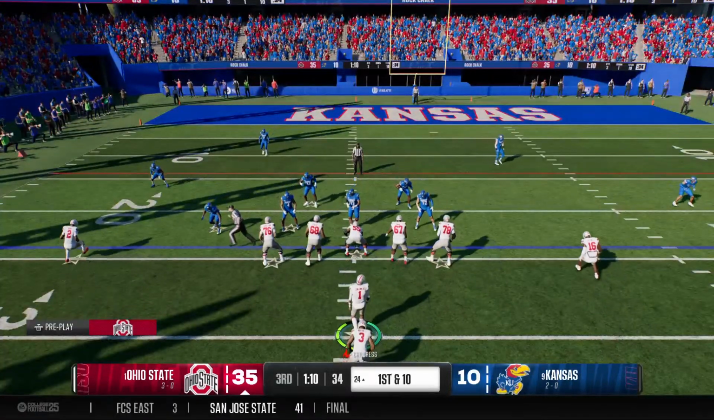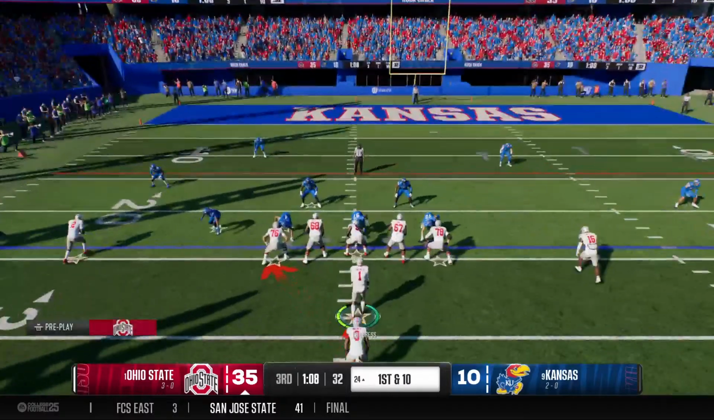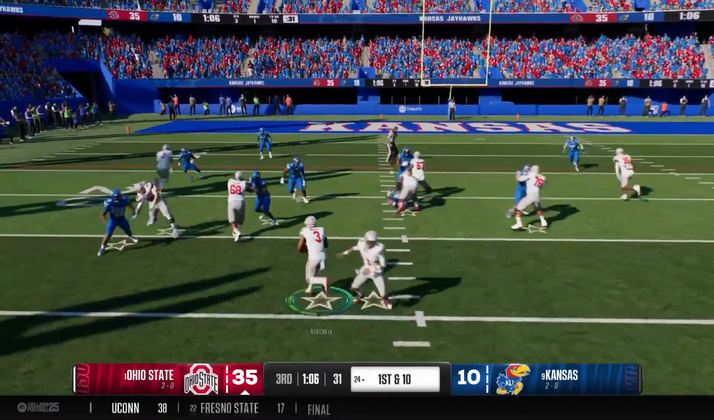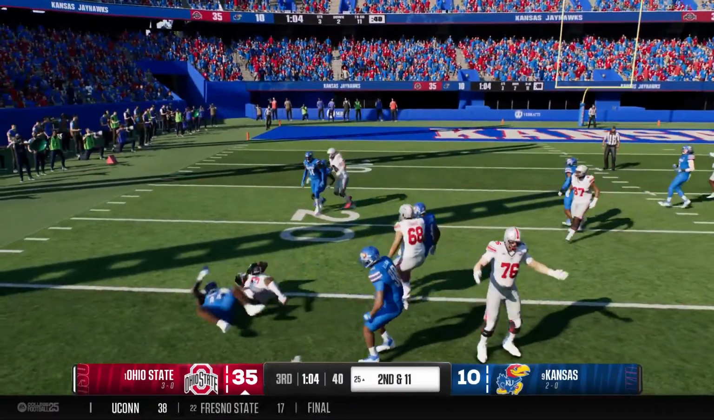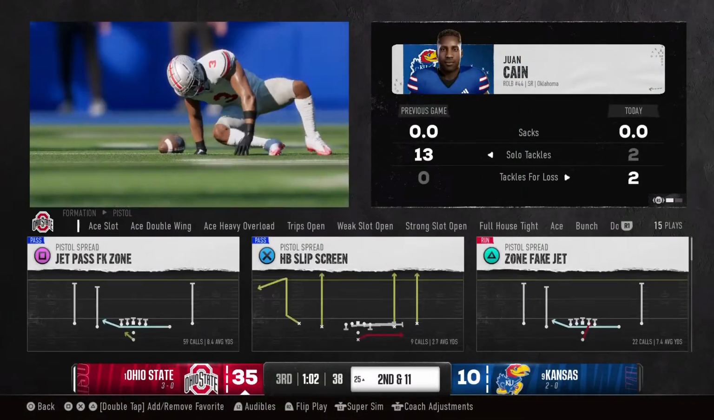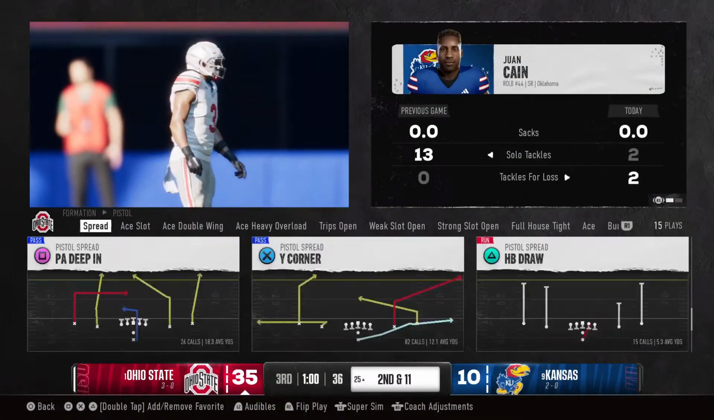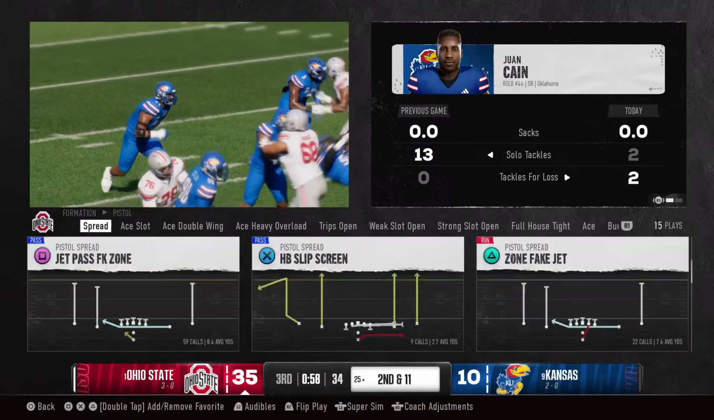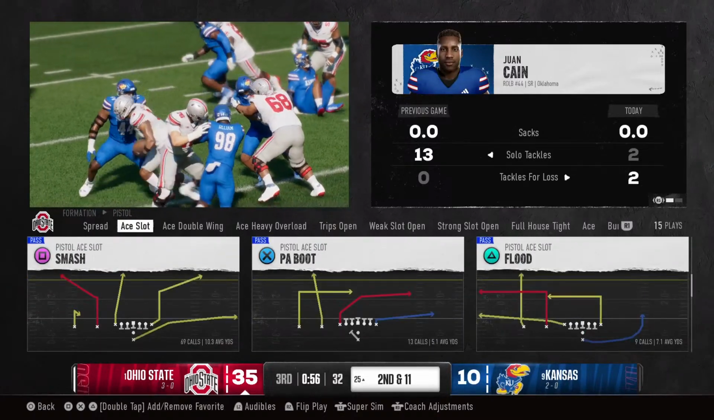Looked like they had exactly what they wanted to be able to come up with a stop here on fourth down. But there's the timing between a quarterback and the receiver. They knew exactly where they needed to go. Great timing and a first down. So this defense finally makes a play. That's one of the few negative plays for this offense today.